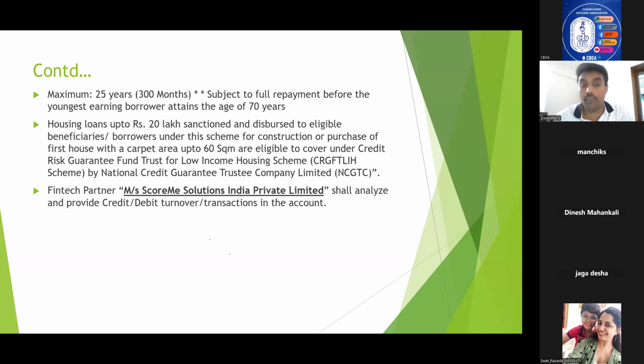So the one important question is, who is the fintech partner onboarded by the bank for analyzing the credit debit turnover transactions in the account in the case of housing loan to customers with minimal or nil income proof? It is ScoreMe Solutions India Private Limited. Okay.